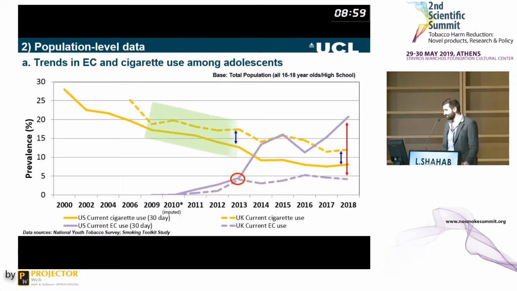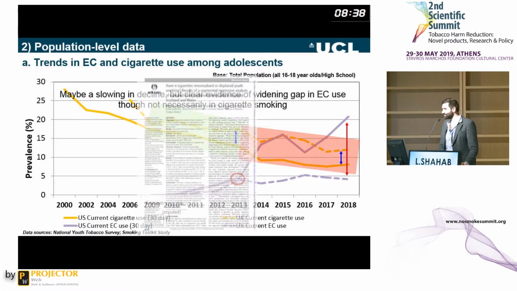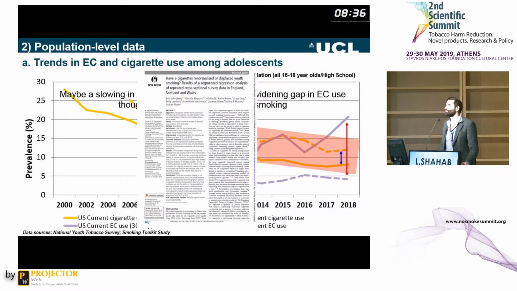So if you look at the period prior to e-cigarettes becoming popular around 2013, there was a steady decline in both the UK and the US, and since then, the decline may have slowed a bit, so you may say maybe there's an impact. However, it is important to remember that there may also be other causes for this slowing in decline, and colleagues in the UK published a paper this year to suggest, for instance, that there's also been a slowing in the decline in the use of marijuana in the UK, as well as in alcohol consumption. So we can't really make any causal inferences from just looking at these data.